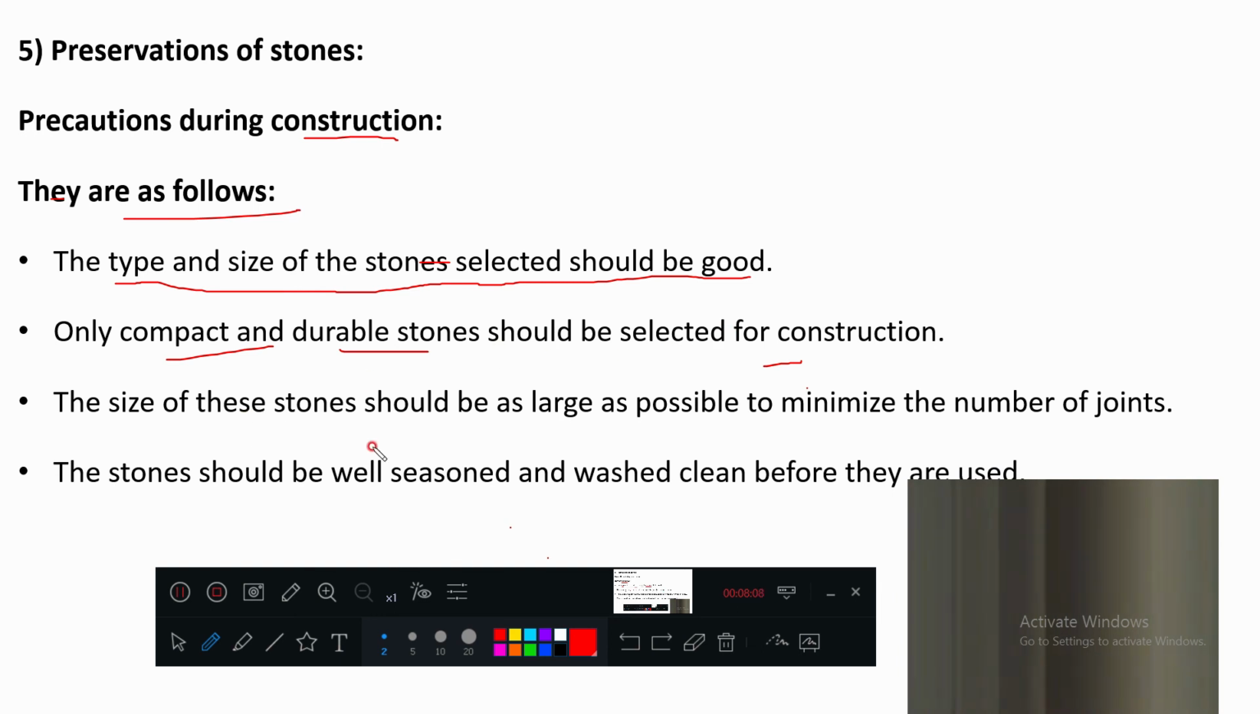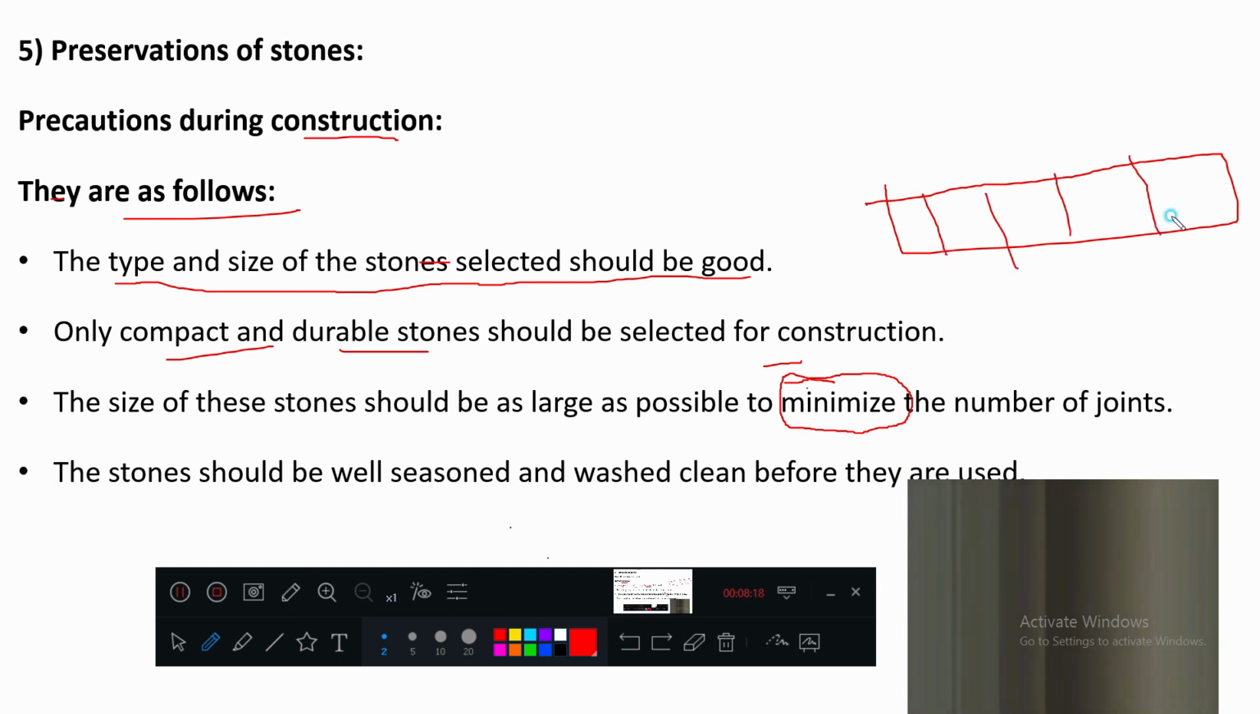The next point is that the stonework should be such that the joints are minimum. What will happen if this is one layer? If the number of joints is more, the stonework will be easily affected. So your construction should be such that the number of joints is minimum.